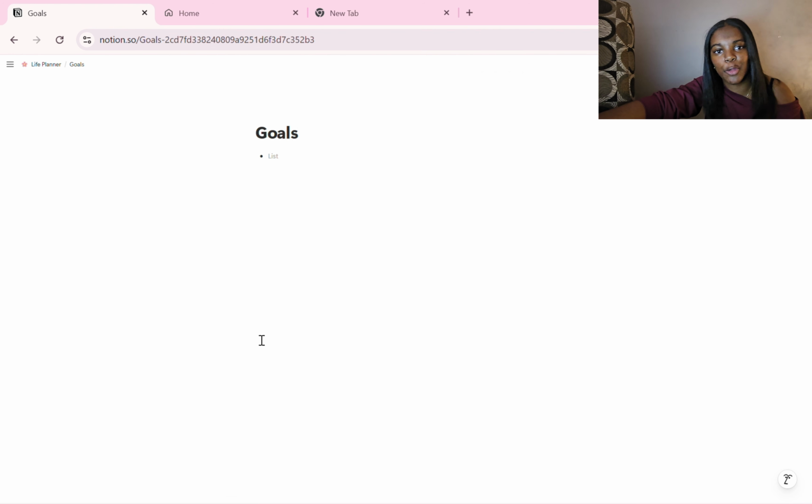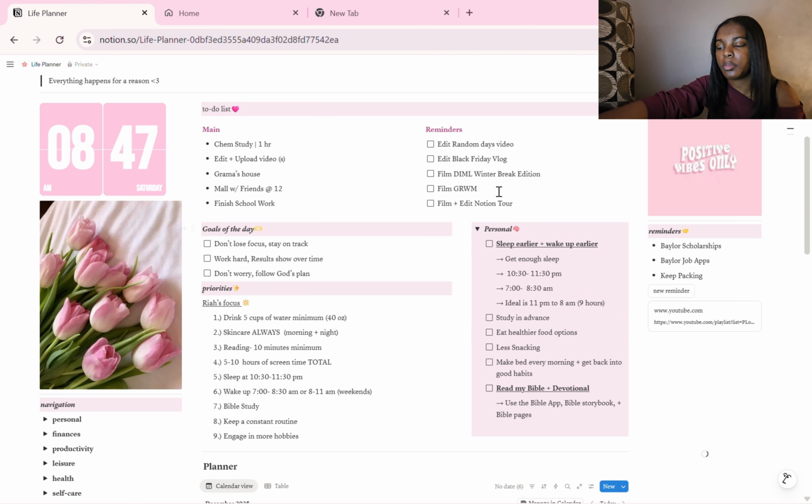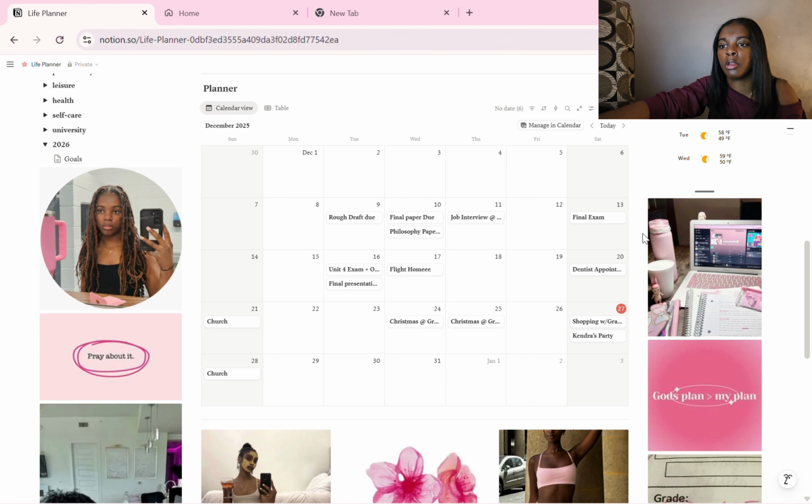And then last but not least, I have my 2026 page, which just includes my goals. I haven't gone through them yet, but these are my 2026 goals. I'm going to keep it short and sweet because I kind of have all my goals that I want to do. But yeah, this was a template. I think it was initially green and blue. I just took the headlines and made them all pink, changed the fonts and things like that. And then I added pictures. All my pictures are from Pinterest, like I said earlier.